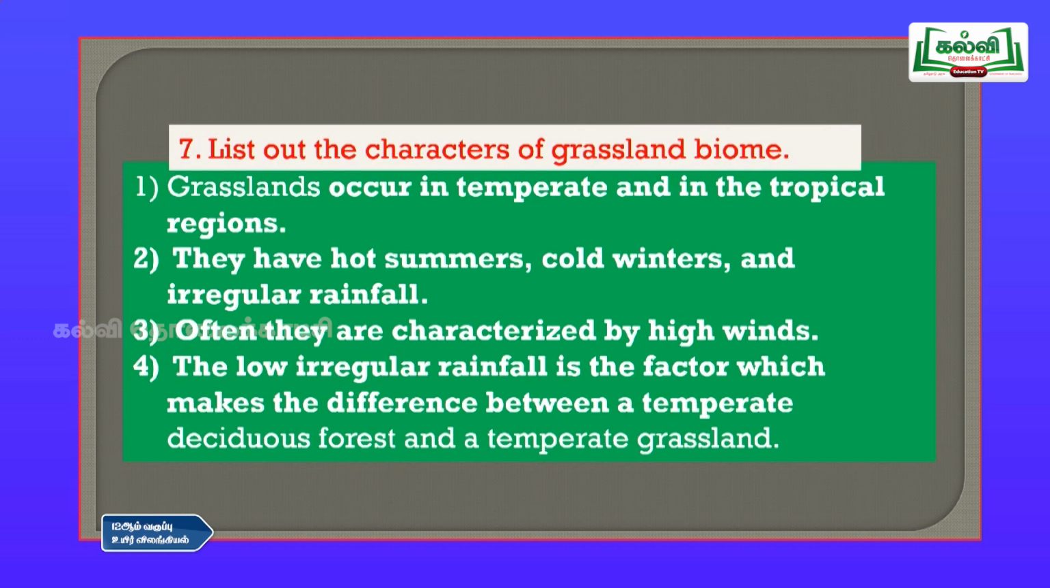Then seventh one, list out the characters of grassland biomes. Grassland occurs in the temperate and the tropical regions, and they have hot summers, cold winters and irregular rainfall. So, the rainfall is not proper there. Often they are characterized by high winds, and the low irregular rainfall is the character which makes the difference between a temperate deciduous forest and a temperate grassland.